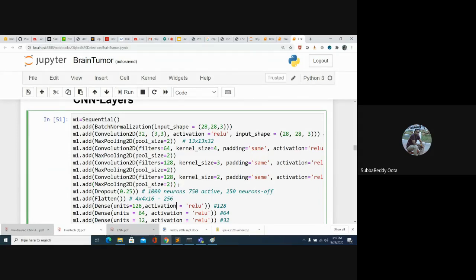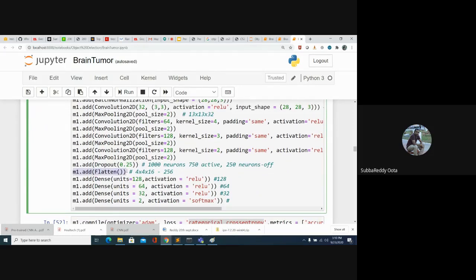Finally, they flatten it, and here we get a flattened vector. Now we don't have an image format anymore; it is completely a single dimension vector. Let's say we got 256 neurons when we flattened it, and we added dense layers. One fully connected layer contains 128 neurons, another contains 64 neurons, another contains 32 neurons, and finally this is our output layer, where I kept the number of classes. It is 2 classes, and the activation function is softmax.